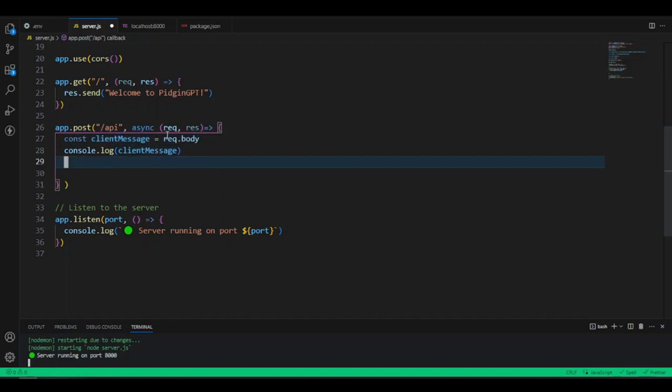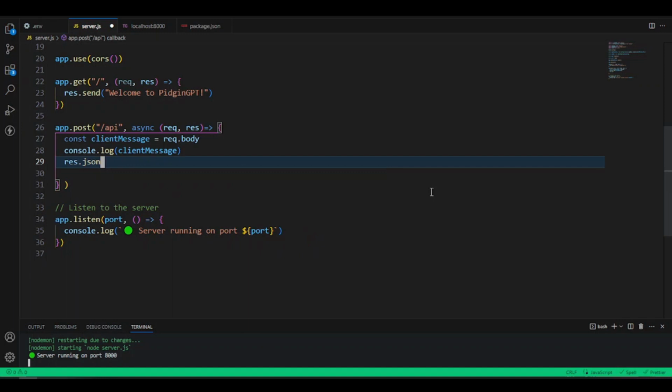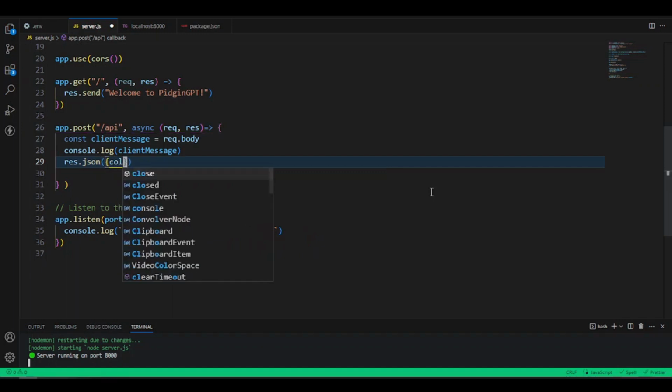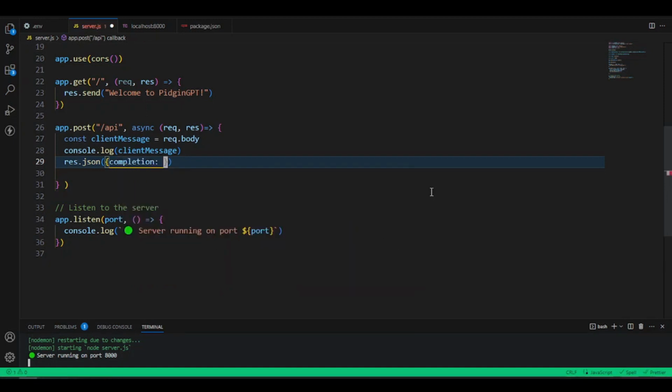Once we get that value here, we will need to use the response to send a response back from this backend to the user. That's what we want to do with this server. So we're going to say we want response dot JSON, because we want to send the response back to the user as JSON. And then we can just call this key, let's call it completion. We can just put some kind of text, say hello from server.